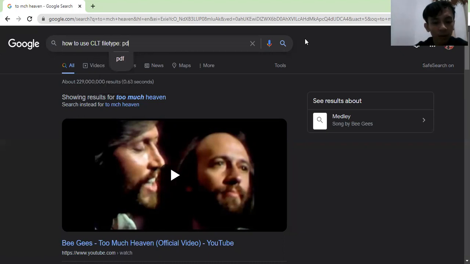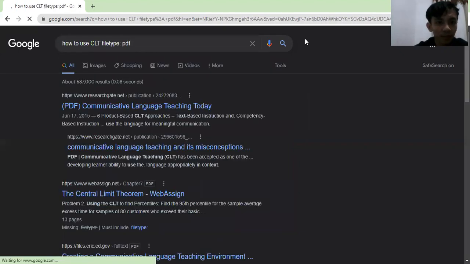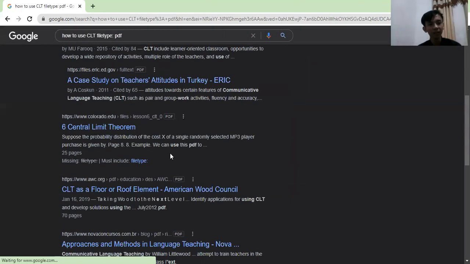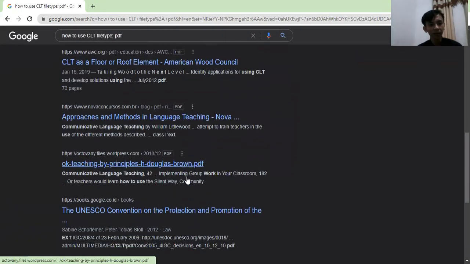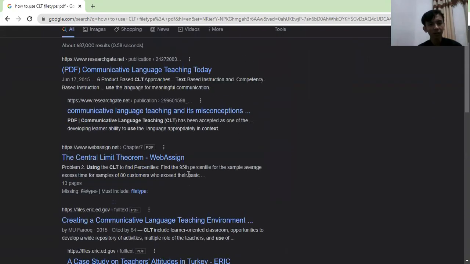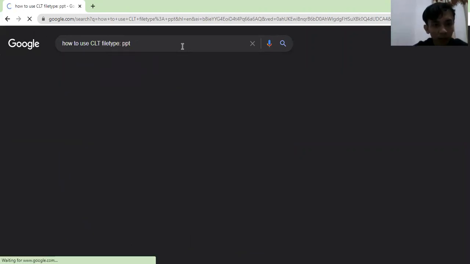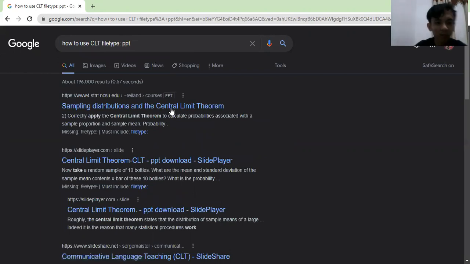You can write PDF. As you can see, this is the PDF file, there is no PPT or anything. But if you want a PPT file, you can write PPT. As you can see, you will see the PPT file.